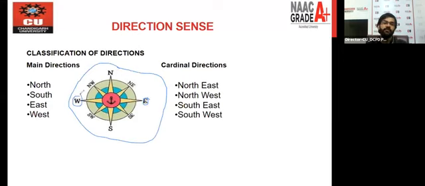This is a frame of reference that you have to use in each and every question whenever you see a question based on directions. There is a north here, and south here. In between north and east, there is a northeast. In between north and west, there is a northwest. In between south and west, there is a southwest. And between south and east, there is a southeast. So this is the frame of reference that you have to use in each and every direction question. Let's move to the next slide.